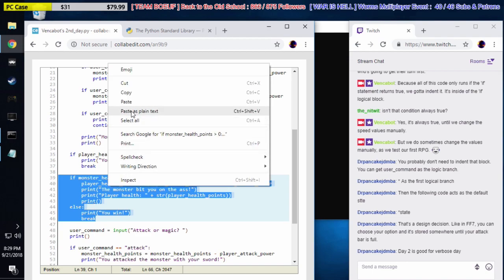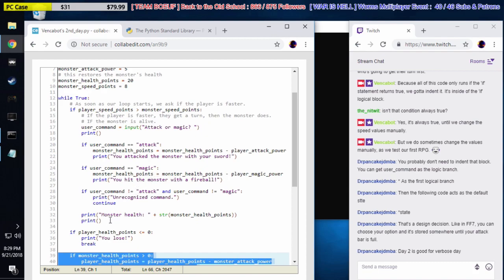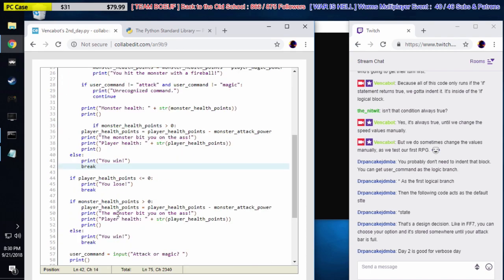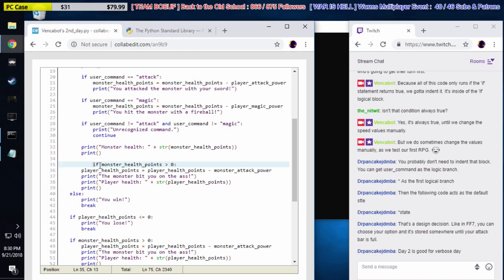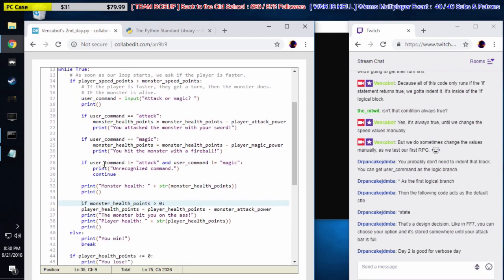So we're going to copy this code and put it right here, after the player gets his turn. I know it's getting a little bit long now. I'm actually going to show you guys in a minute how to make this shorter. So we're going to indent this code as well. So if monster health points are greater than 0, do this stuff.